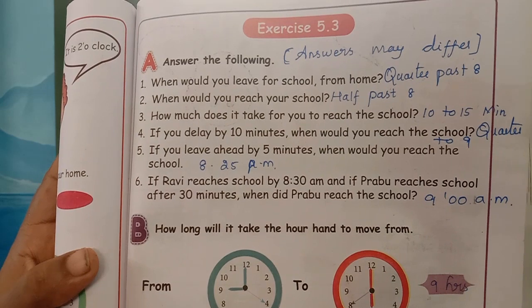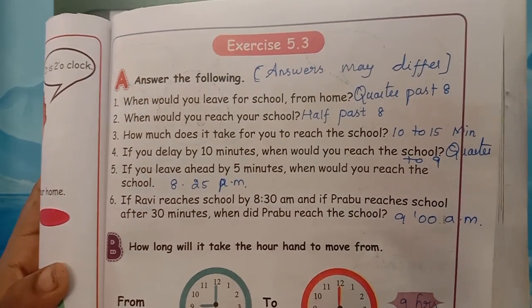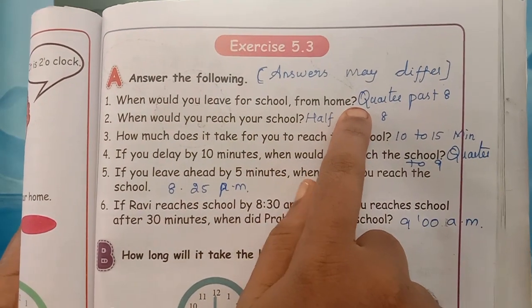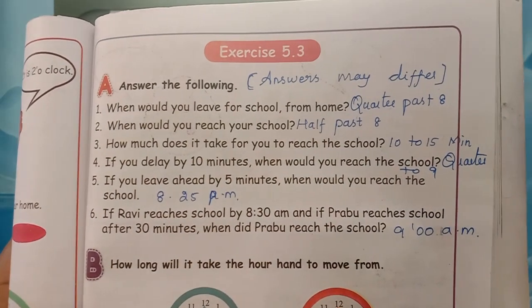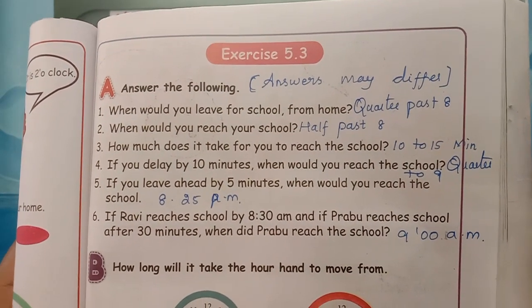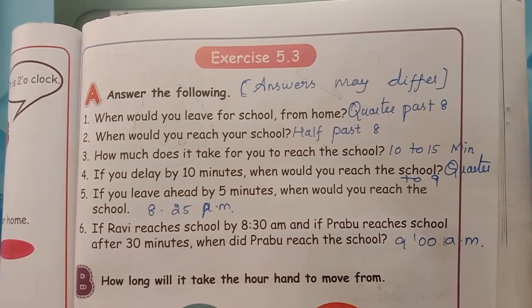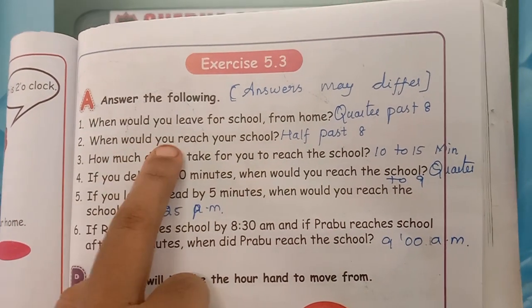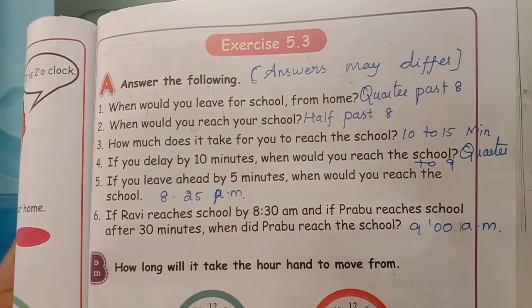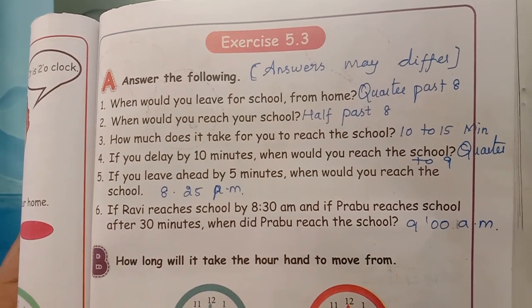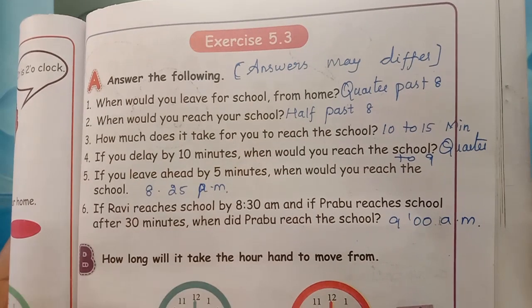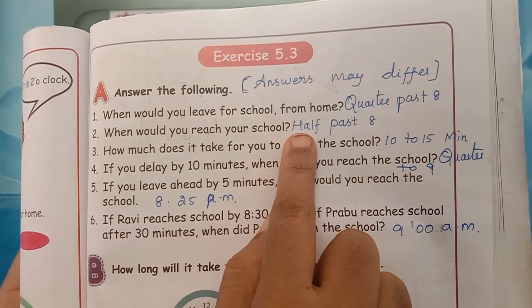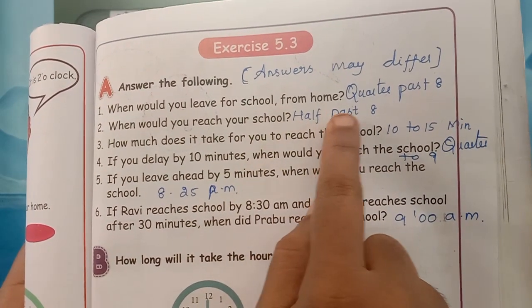Children, book page number 71, exercise 5.3. Now answer the following questions, children. When would you leave for school from home? When would you get ready? At 8:15. How can we say it in words? I already told you 15 minutes can be said as quarter. So quarter past 8. Next, when would you reach your school? It will take some time for you to walk or to travel. So in that time we can say 8:30. How can you say it in words? Half past 8.